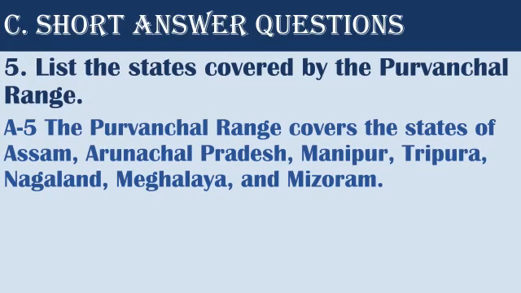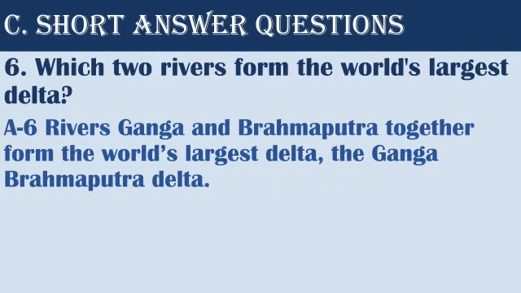List the states covered by the Purvanchal Range. Answer. The Purvanchal Range covers the states of Assam, Arunachal Pradesh, Manipur, Tripura, Nagaland, Meghalaya and Mizoram. Next. Which two rivers form the world's largest delta? Answer. Rivers Ganga and Brahmaputra together form the world's largest delta, the Ganga-Brahmaputra Delta.